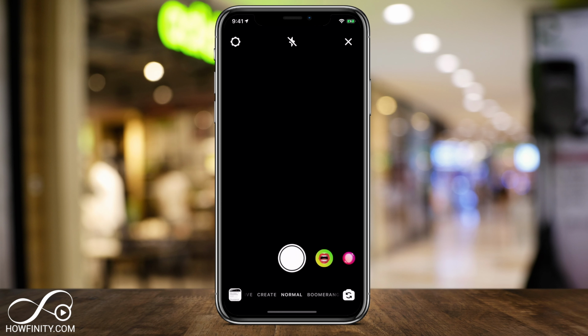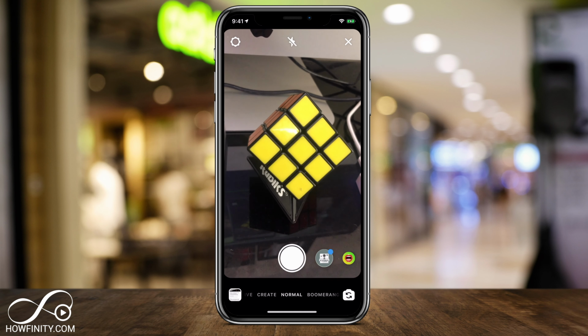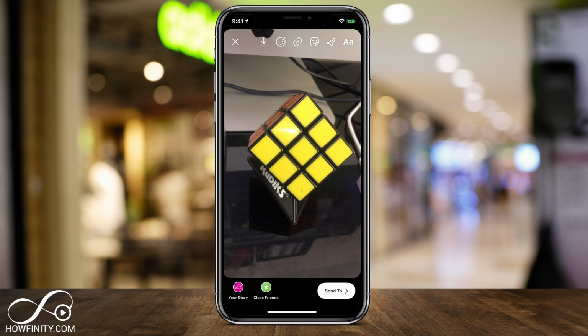Instagram Story has always been a little bit limited in the type of camera filters you could put on. So when you take a picture inside of Instagram Story, if you just slide here with your finger, you get some camera filters that you could apply, and they all have different names, but it's a little bit limited, less than 10 at the time that I'm recording this video.